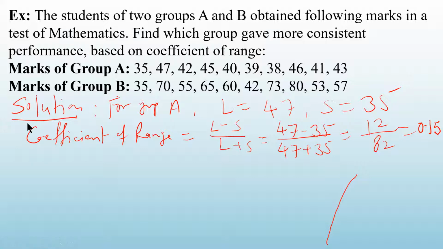In a similar way, calculate coefficient of range for group B. So for group B, what is the largest value? 80. And what is the smallest value? Smallest value is 35. Correct? So find out coefficient of range.